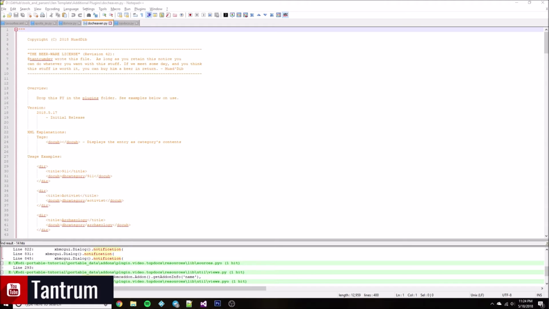Hey everybody, this is Muad'Dib, bringing you a video on a couple Gen plugins. These are in my Git for the tools and parsers, and I'm going to include a link in the description. These are made for Gen version 1.5 template and higher add-ons. The reason is because this makes use of the DOM parser, which was added in version 1.5.